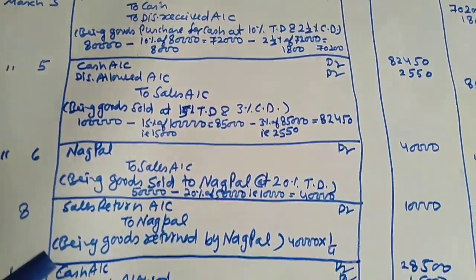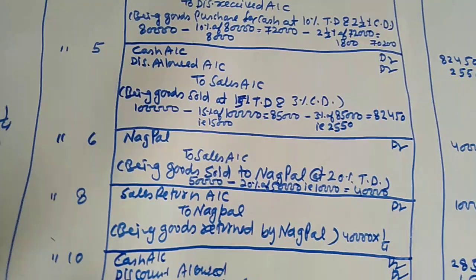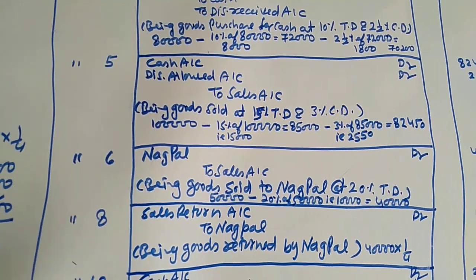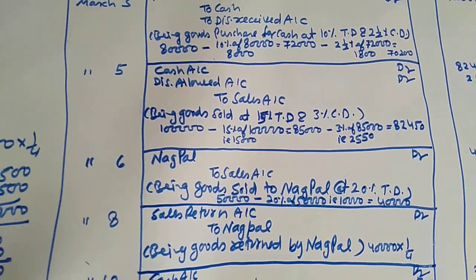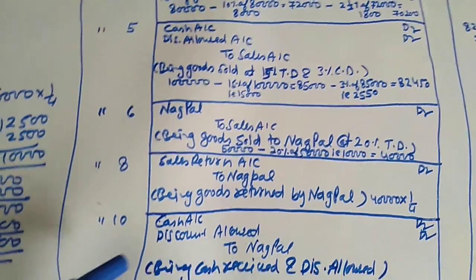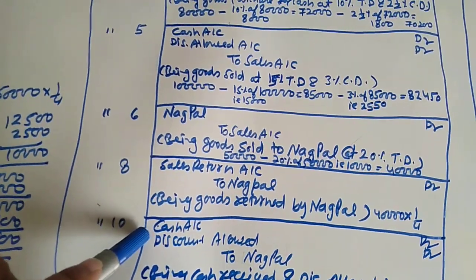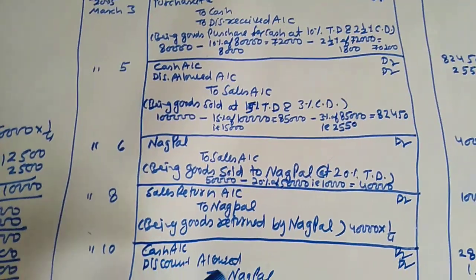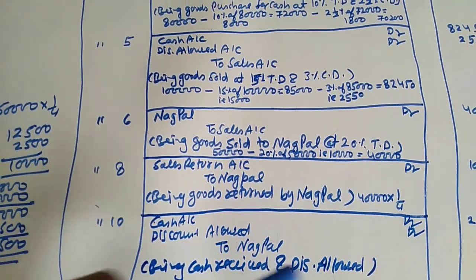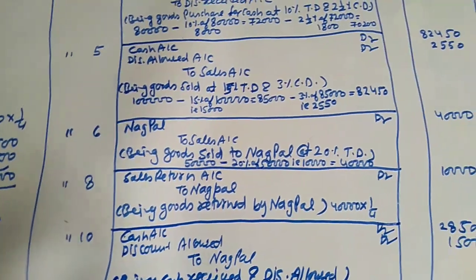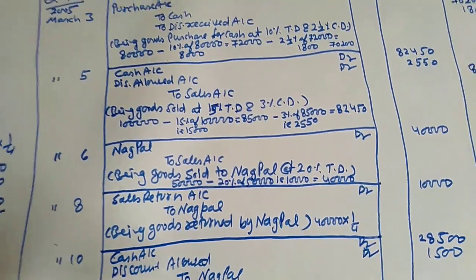And on March 10, Nagpal settled the accounts by paying cash under a discount of 5%. Then we are receiving the cash, cash account debit, discount allowed debit to Nagpal.